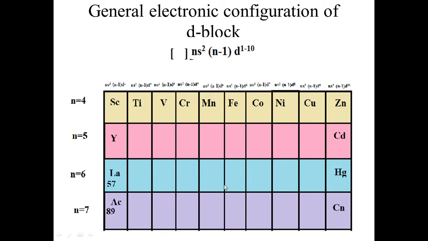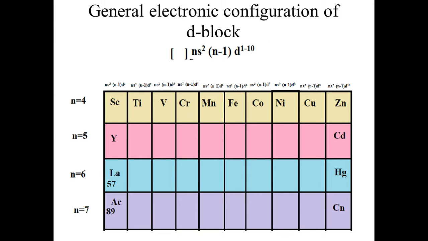You may apply this configuration to the d block elements. The d block contains four series: first, second, third, and fourth. The first series starts from scandium 21 to zinc 30. The next series starts from yttrium to cadmium. The third series starts from lanthanum to mercury, and the fourth series starts from actinium 89 to Cn. So this is all about the four series of the d block elements.